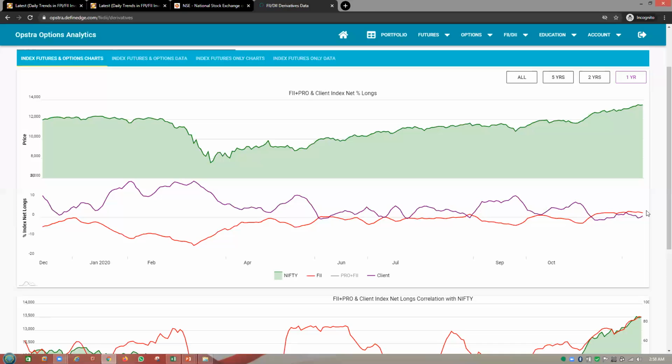So this is about the FII data. Hope now you understand why the market is moving up and why the market crashed and who made the initial fall happen, and who made the next fall.